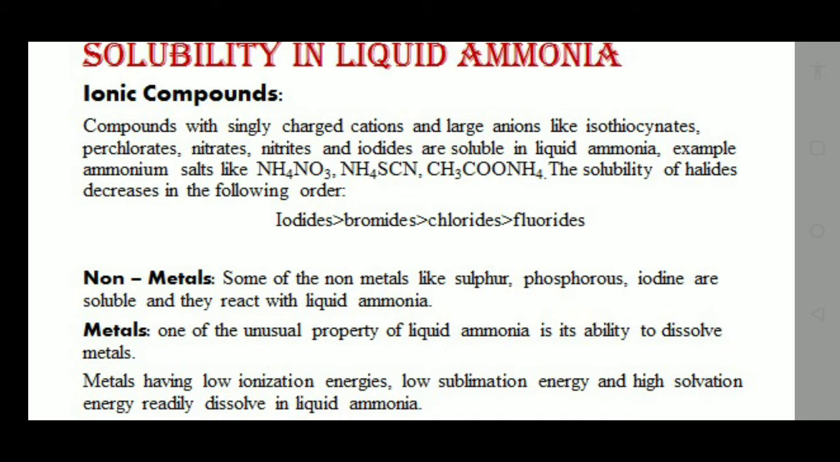First we will discuss ionic compounds. Compounds with singly charged cations and large anions like isothiocyanates, perchlorates, nitrates, nitrites and iodides are soluble in liquid ammonia. For example, ammonium salts like ammonium nitrate. What happens in ammonium nitrate? NH4 has a +1 charge, that is a single charge. NO3 has -1, again single charge.